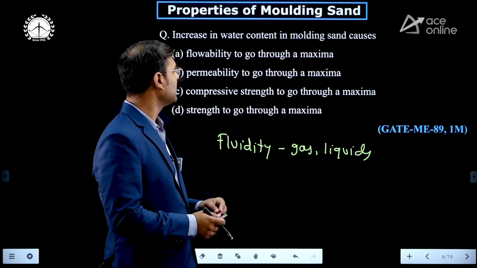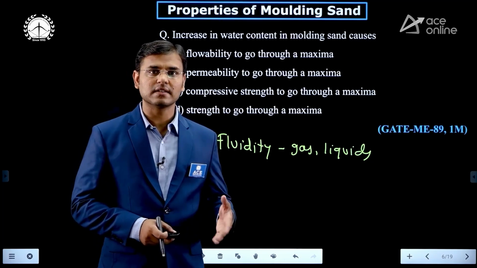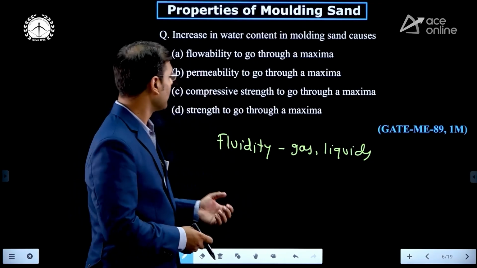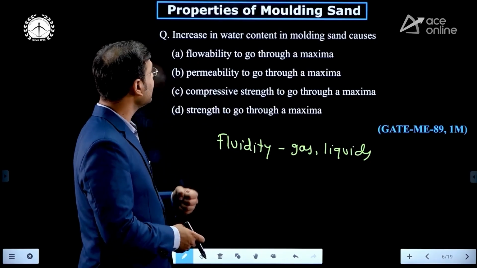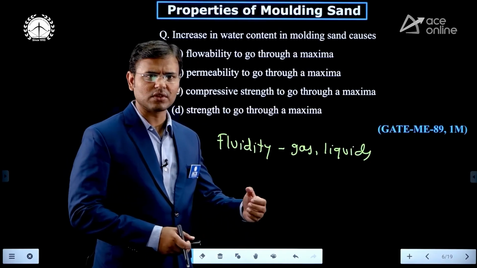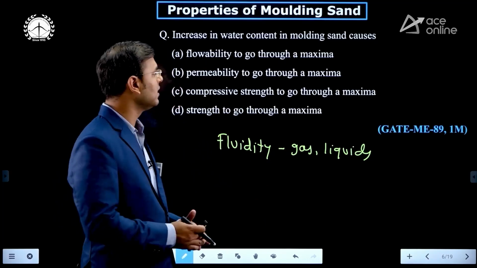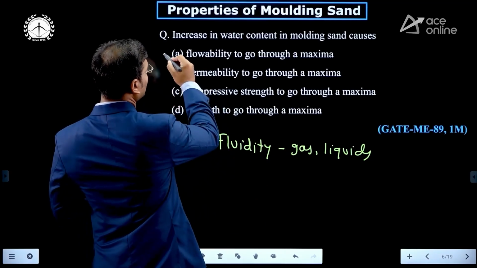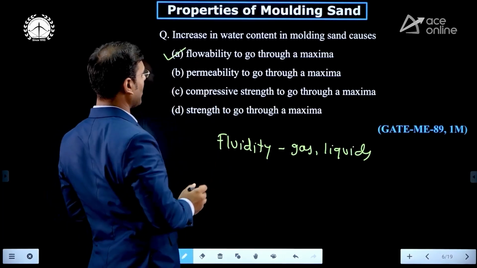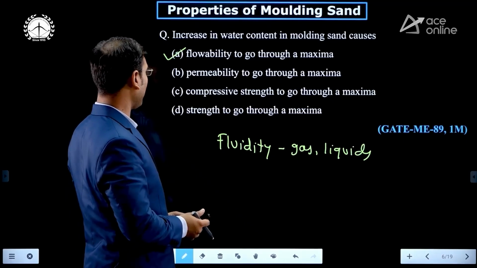There is a mixture of silica sand, clay plus water, and from that mixture we can say that an increase in water content in the molding sand causes flowability to go through a maxima.